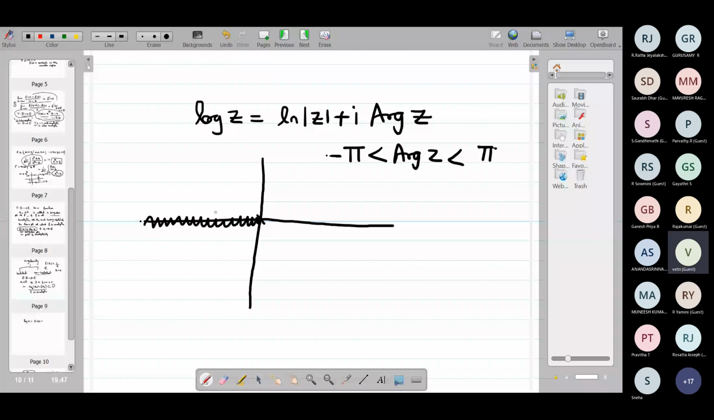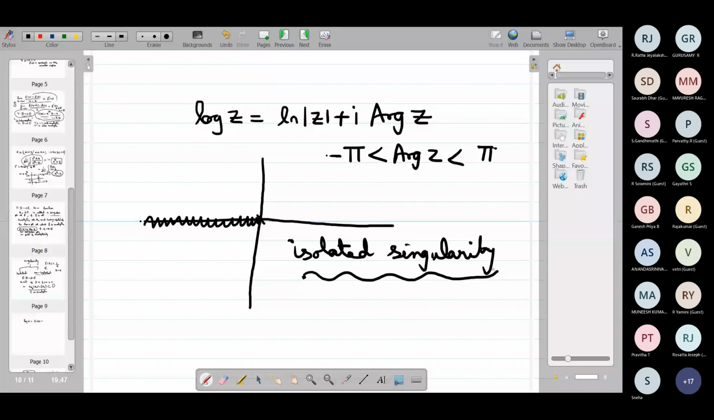Now we can classify these isolated singular points into three types, or isolated singularity into three categories. What are they? Removable singularity. Next one is pole. What about the third one? Essential singularity. Okay, what are the definitions of these?